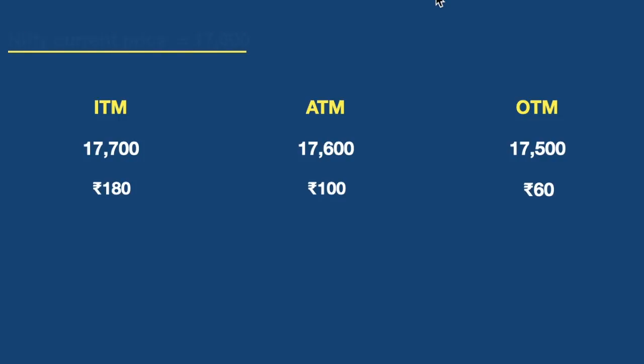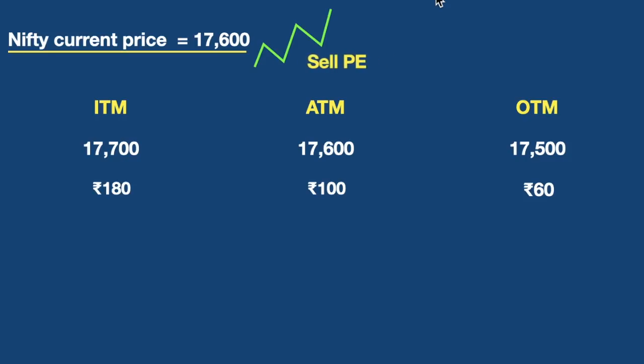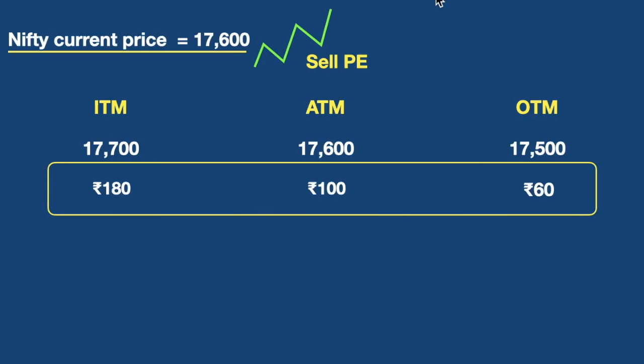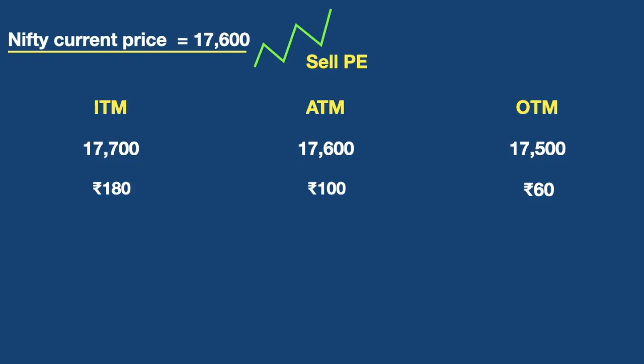Now our view about Nifty is bullish. That means we feel that Nifty will go above the 17,600 level. Now if I'm an option seller and I'm bullish about the market, at that time I will sell put option of Nifty. I hope it is clear so far. Now if Nifty closes above the 17,600 level, this respective premium amount will be my maximum profit. I cannot make more profit than this. Now let's say my view was correct and on the expiry date Nifty closed at 17,650 which is above 17,600.